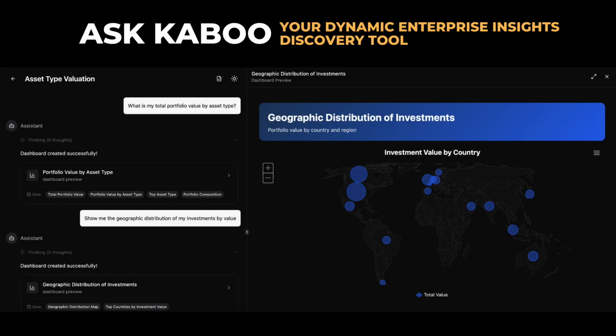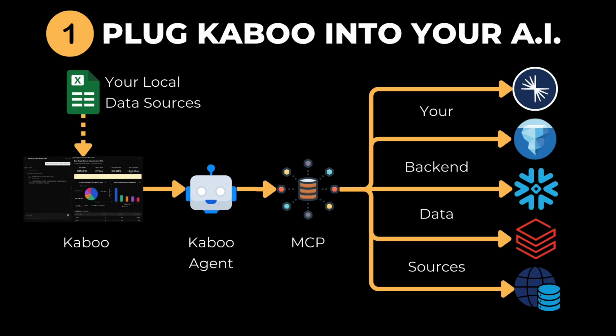Kaboo flips the model entirely. Instead of navigating dashboards, business users simply ask questions. In natural language, in business terms, in their own context. Kaboo answers instantly, with the best-of-breed visualization, built dynamically based on the insights. No predefined dashboards, no waiting, no translation layer between business and data. Kaboo is your AI insights partner, not just a reporting tool. Let us walk you through Kaboo 1, 2, 3.